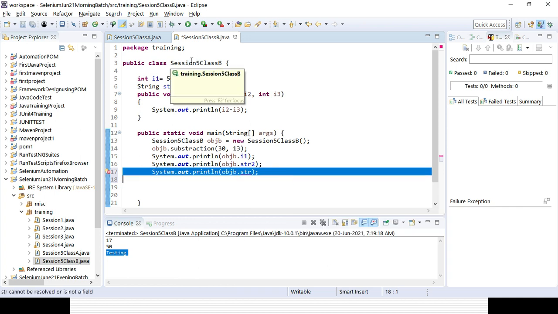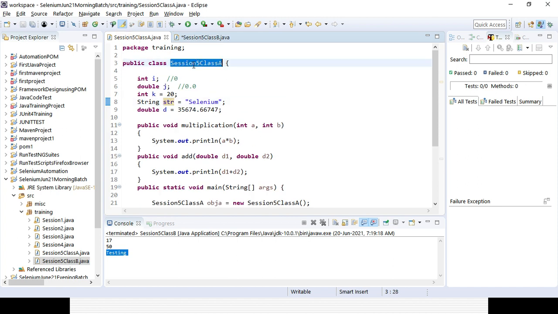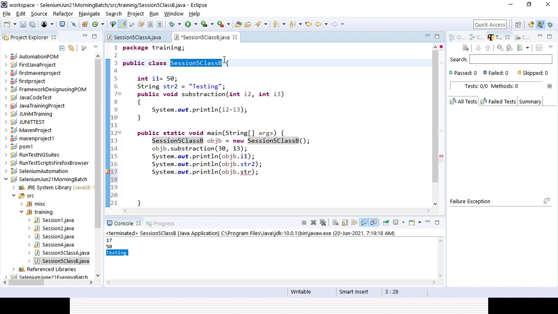But if you inherit the parent class in the child class, so this is called the child class, and I want to inherit all the properties of the parent class. So how can you inherit? You need to inherit that class in your child class with the help of the extends keyword. Okay, that is the concept of inheritance.